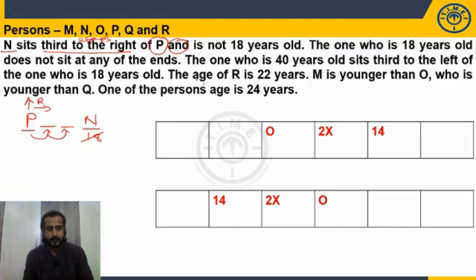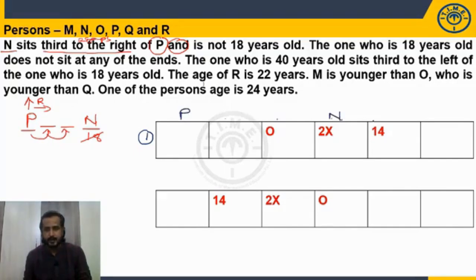Okay. Now, let me check with the case 1. Where can I take P and N? P here, P, 1, 2, N. Can I take? Yes. There is no issue in taking this, right? P is here. N is here. Absolutely valid.